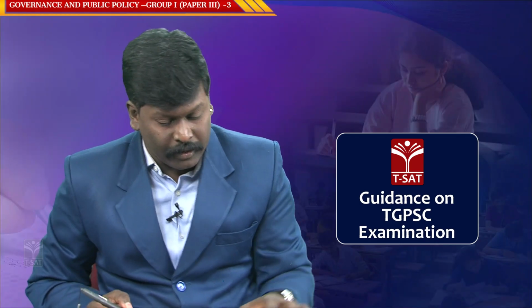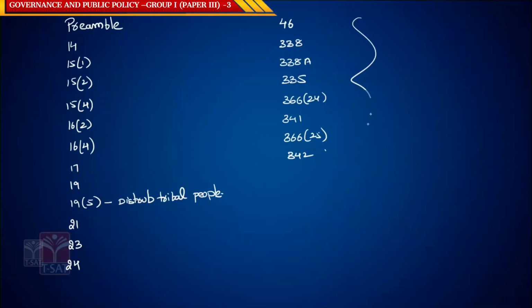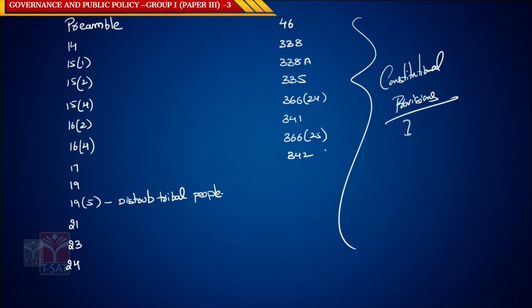So these are the constitutional provisions which are linked to the development and empowerment of SCs and STs in India.